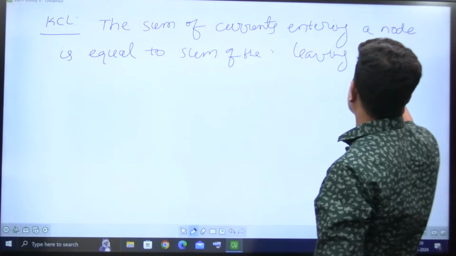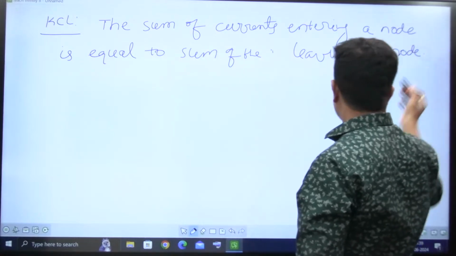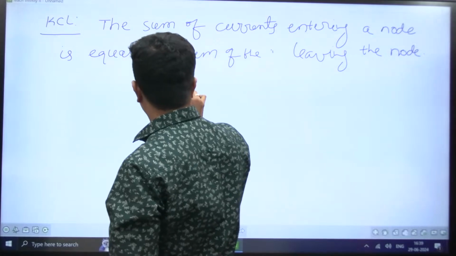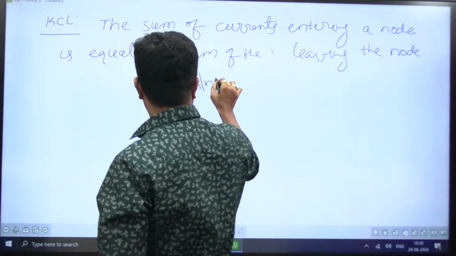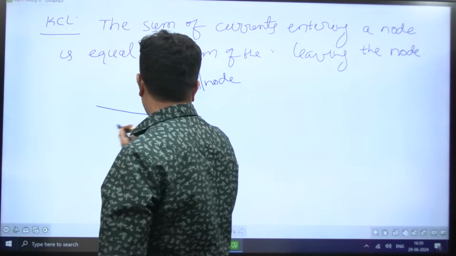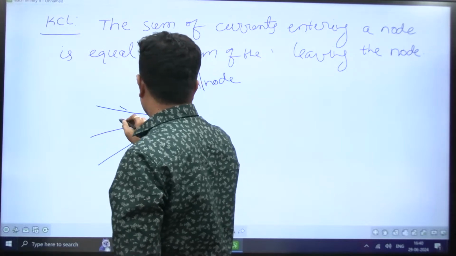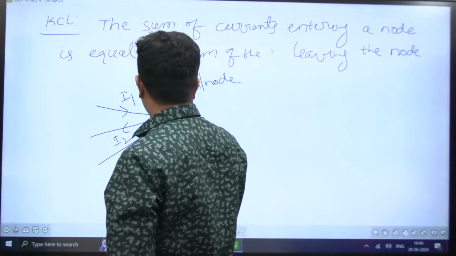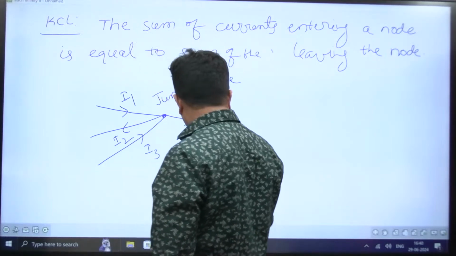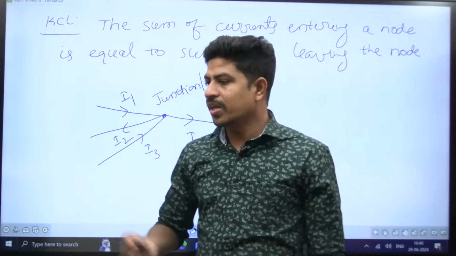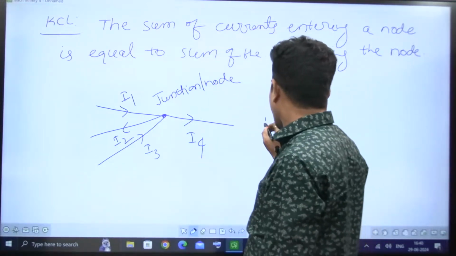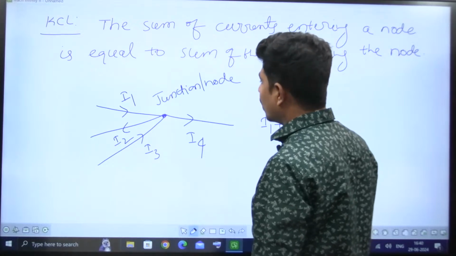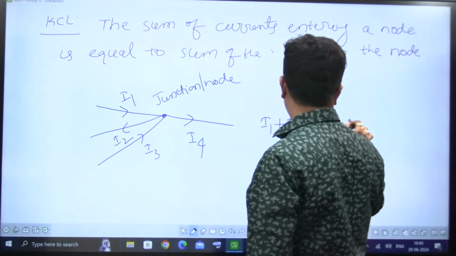A node is also called a junction. Suppose there are some currents like this: I1, I2, I3, and I4. According to KCL, can you please tell me what the equation is? I1 is incoming, I3 is also incoming, that is equal to the leaving currents, I2 plus I4.